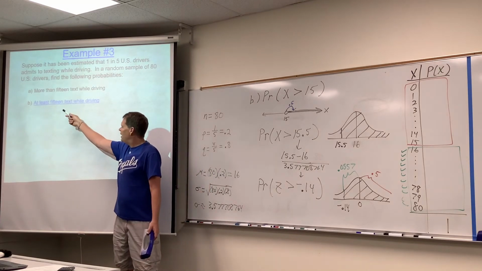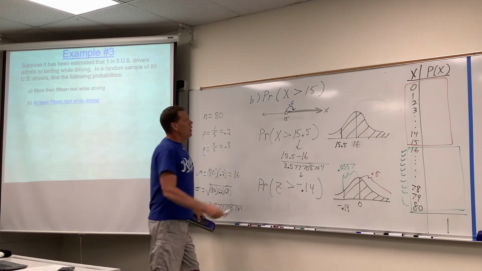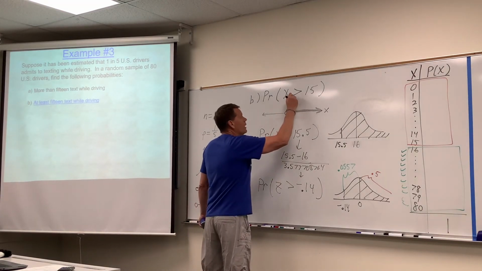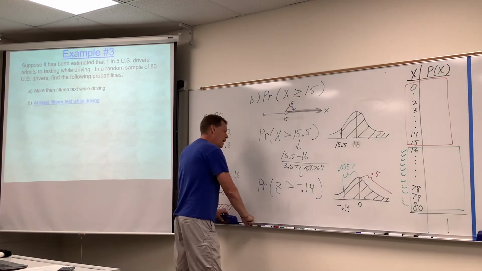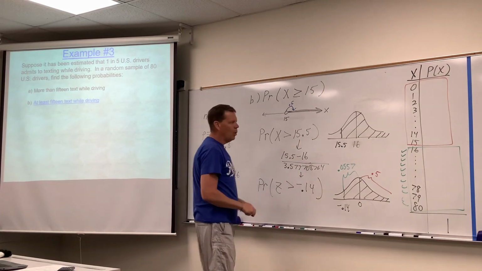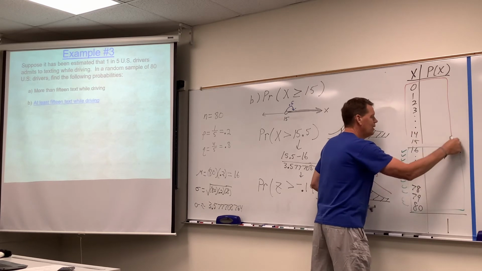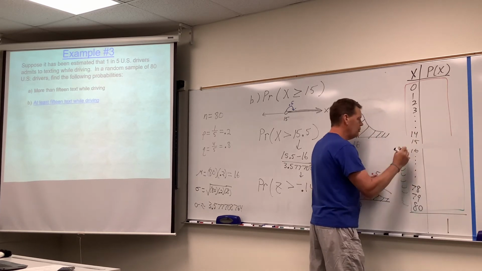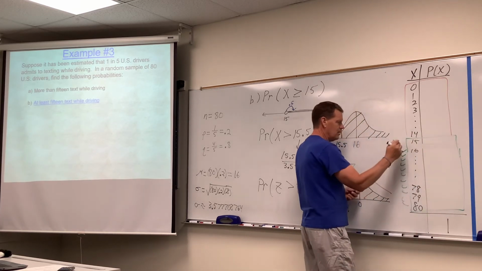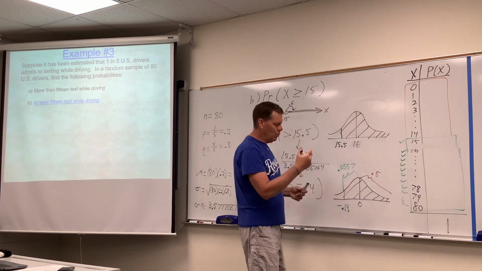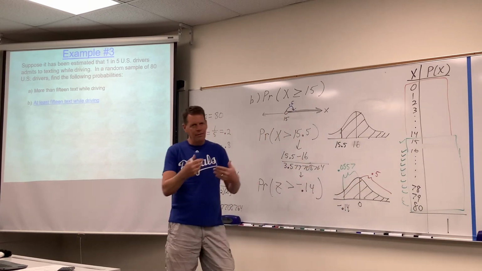Instead of more than 15, it says at least 15. Doesn't that mean greater than or equal to 15? At least, that's 15 or more. So what happens back here is now we go, okay, 15, now we're going to include you in the party, aren't we? Doesn't that increase our range of numbers by one more, 15. You're in the party now, 15.